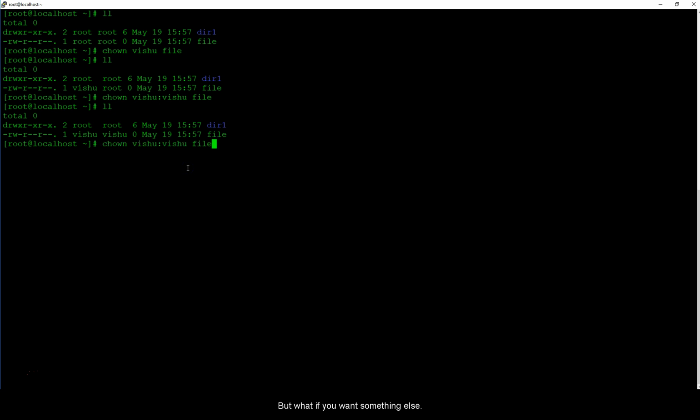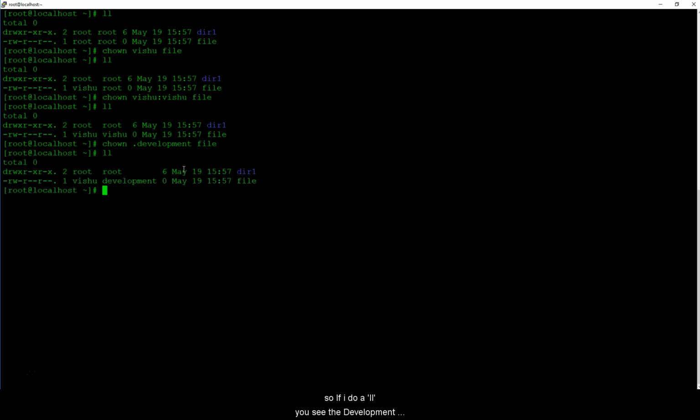But what if you want something else? If you want development, you can do it like this. The period also works, but if you want to keep the same owner, you don't have to specify it. You can do something like this. I don't know if the period would work over here. Oh, it worked.